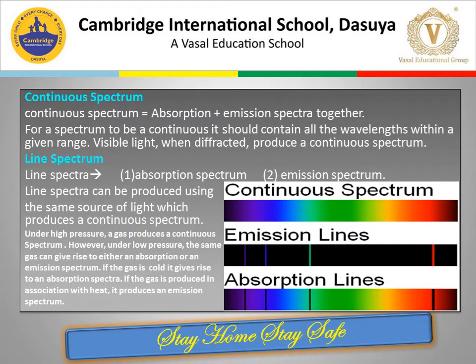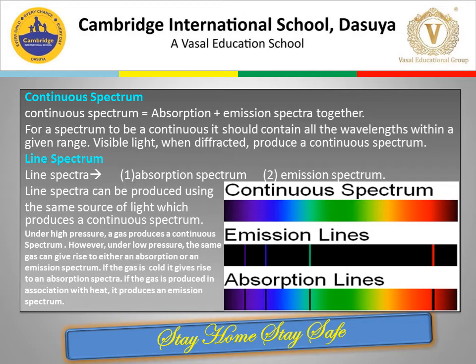Now let us try to understand the difference between a continuous spectrum and a line spectrum. A continuous spectrum is created by putting both the absorption and emission spectra together. The main requirement for a spectrum to be continuous is that it should contain all the wavelengths within a given range. For example, visible light when diffracted produces a continuous spectrum. The line spectra are, however, generated only in either the absorption spectrum or the emission spectrum.